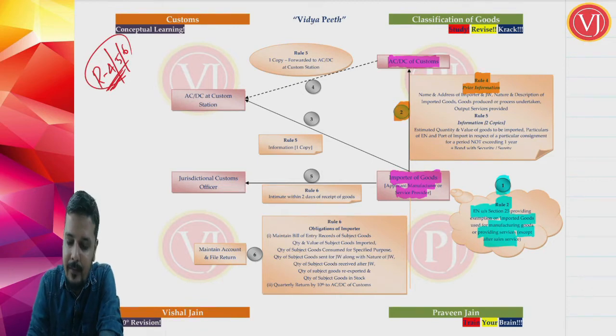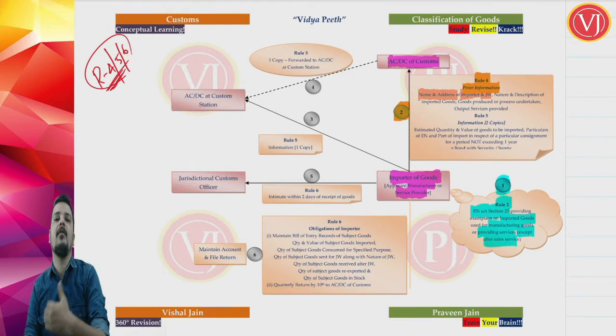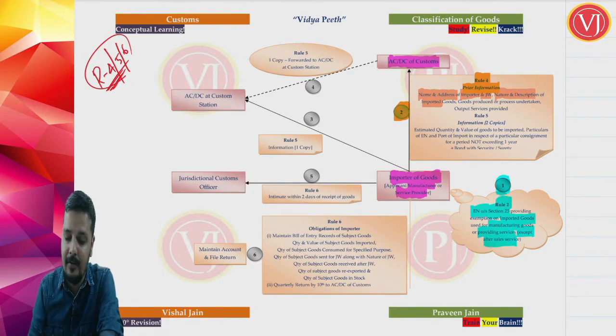He has to give name and address of both importer as well as job worker. If there is any job worker, then the job worker's name and address he has to give, along with his own. Nature and description of imported goods. What is the imported goods that he is going to import? He has to give nature as well as description.